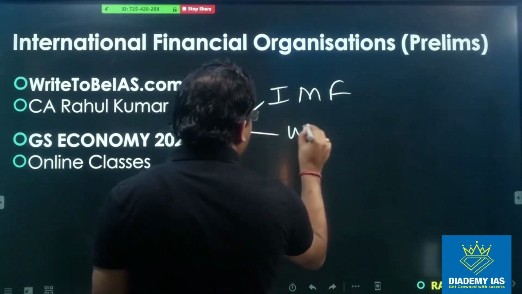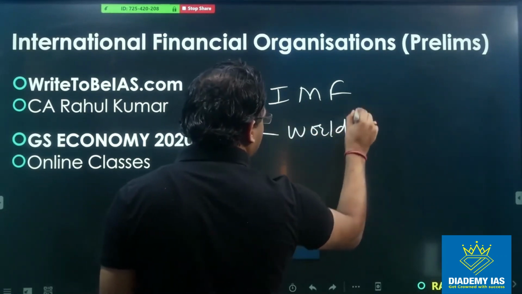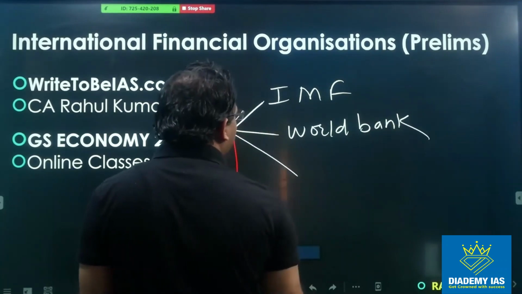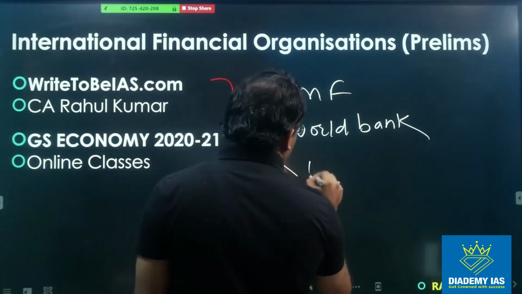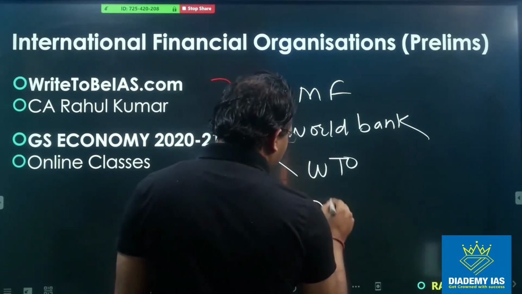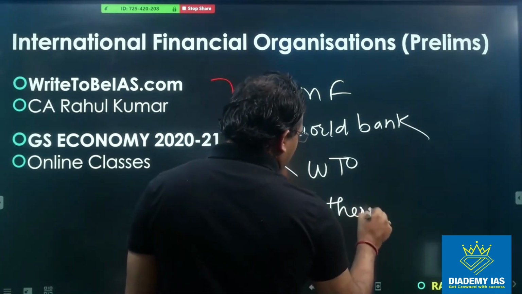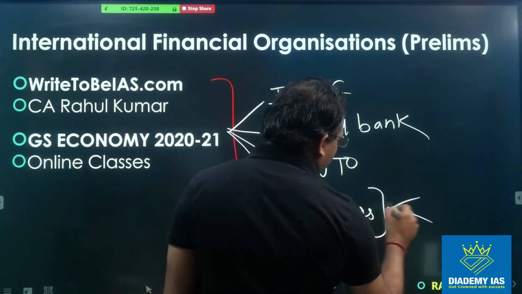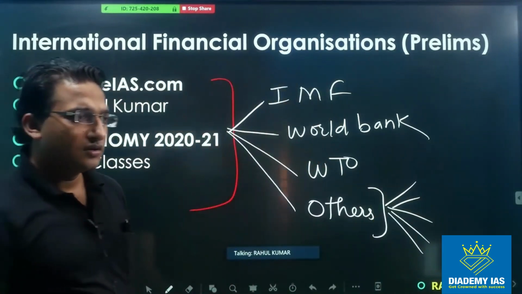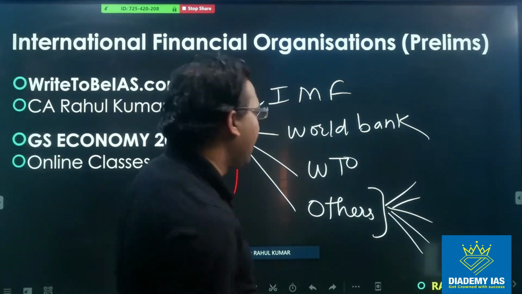Second is World Bank. Third is WTO, and then there are other organizations, other bilateral, multilateral organizations, primarily the multilateral organizations, right?